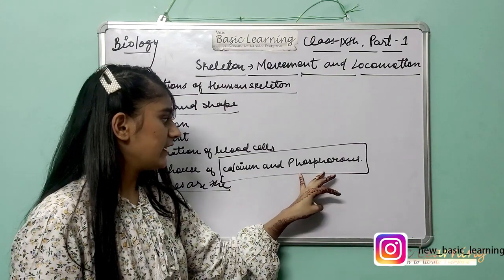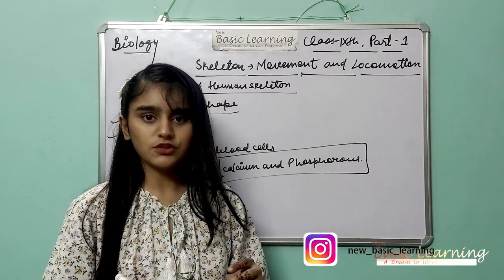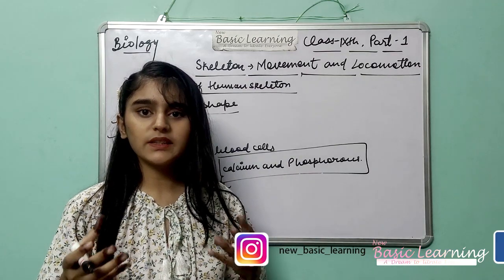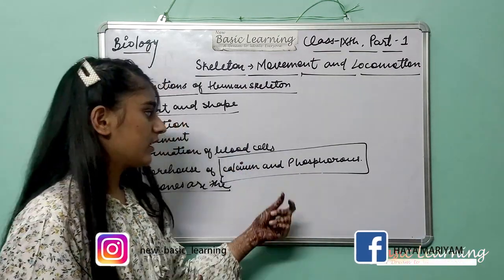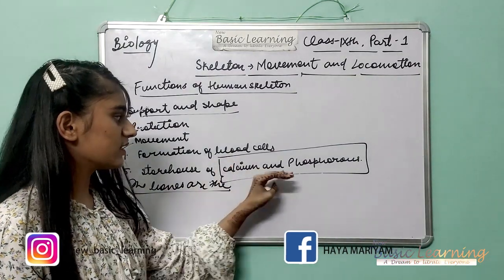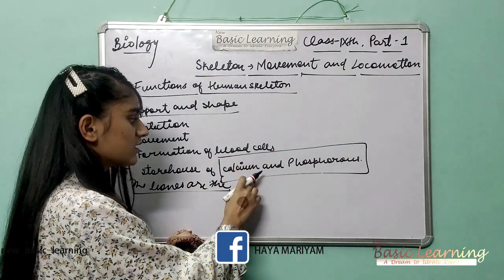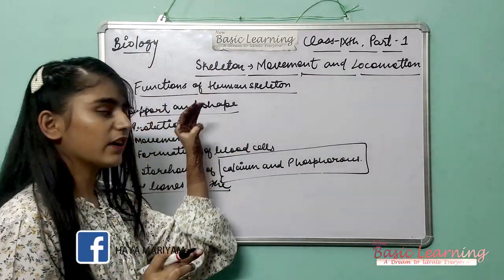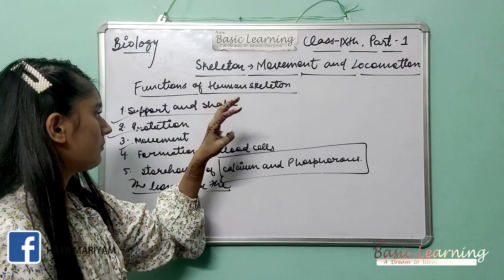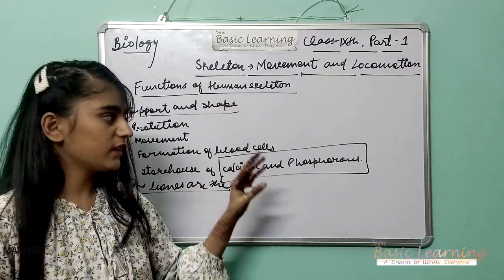Calcium and phosphorus are needed importantly for your bones, because if the calcium would not be there in your bones, then they would be decalcified. Okay. This is the main point. You have to write this point important. This is the main point of this function of the skeleton. Okay. So we have completed the function of the skeleton.